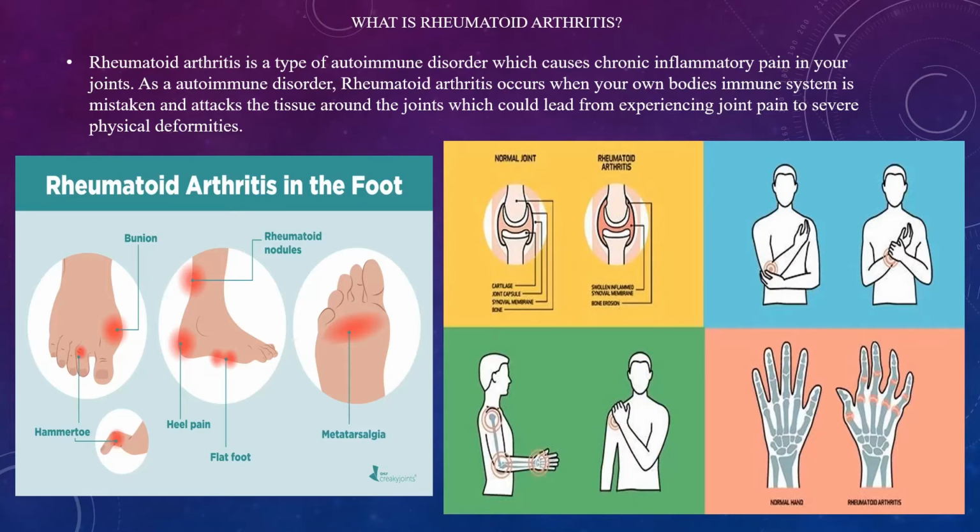Well, rheumatoid arthritis, or RA for short, is a type of autoimmune disorder which causes chronic inflammatory pain in your joints. As an autoimmune disorder, rheumatoid arthritis occurs when your own body's immune system is mistaken and attacks the tissue around the joints, which could lead from experiencing joint pain to severe physical deformities.